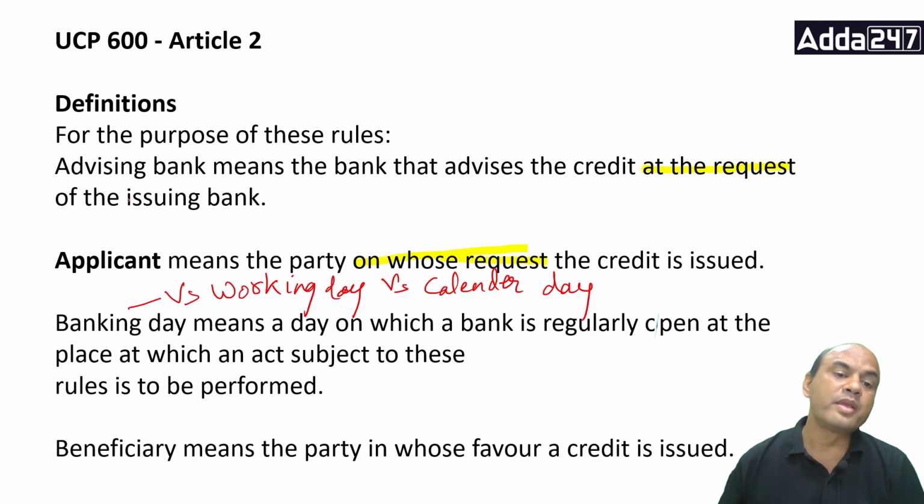So banking day means the day on which the bank is regularly open at the place at which the act subject to these rules is to be performed. Wherever I have to do this advising, negotiation, confirmation. What do you mean by this word act? Act means I have to do anything. I can do advising, confirmation, negotiation, or anything else. Whatever I do, the bank should be regularly open for customers. Then only that day is considered a banking day for doing this act. Got this point, everyone? It should be open for the customer. Very simple.